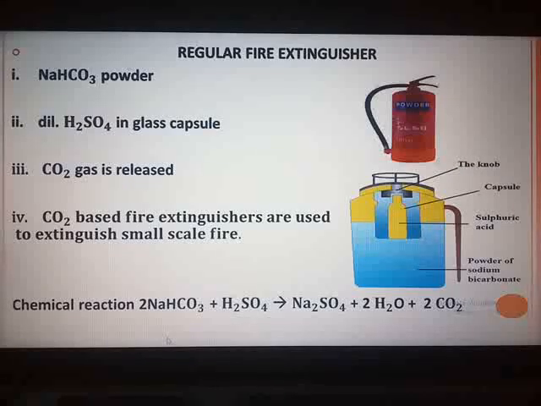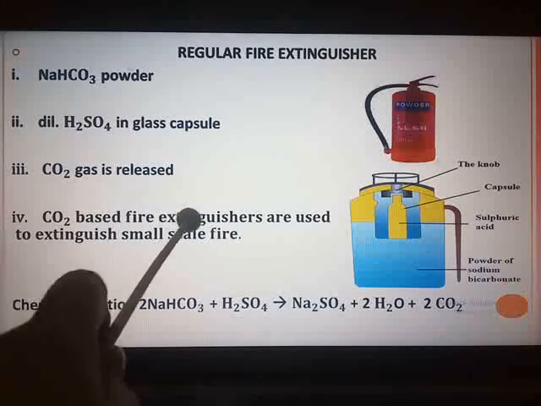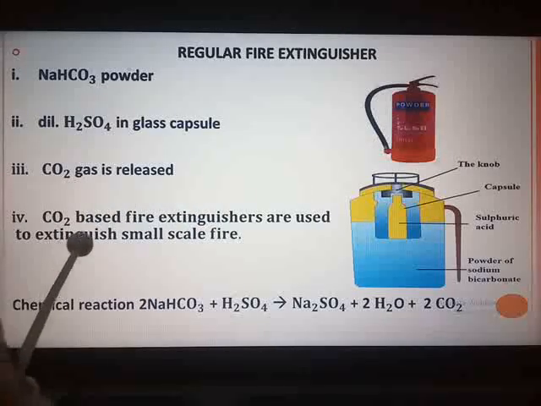Carbon dioxide based fire extinguishers do not cause corrosion and are non-conductors of electricity. Therefore, these are used when electrical and electronic equipment catches fire. That can be your first point. Second point I have mentioned here. Write the next paragraph after that on page number 146: carbon dioxide based fire extinguishers are used to extinguish small scale fire. 2 uses are enough.